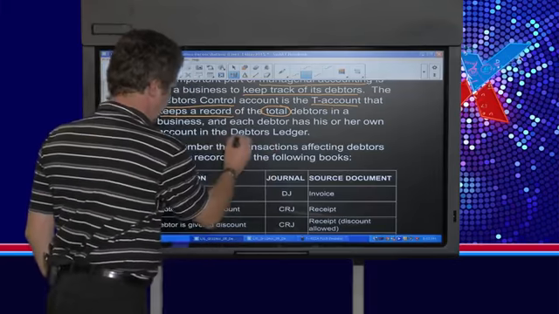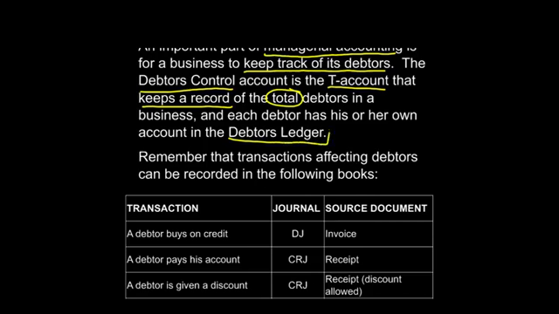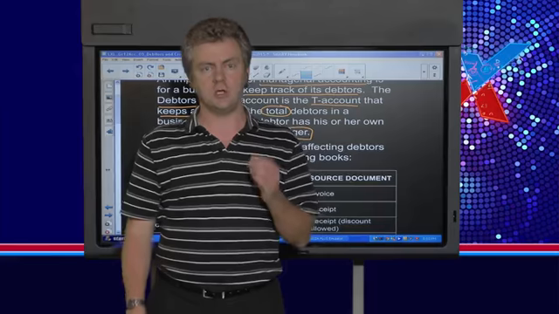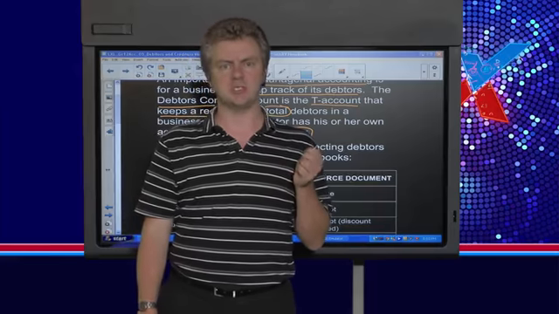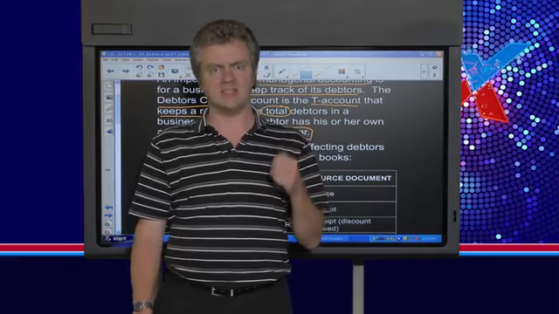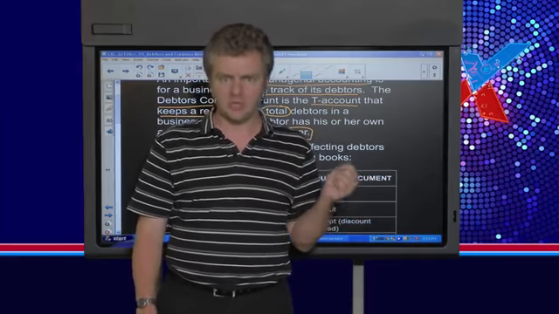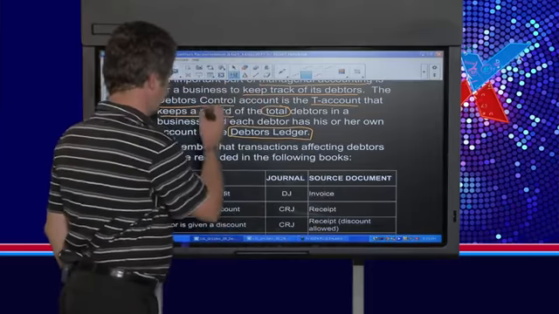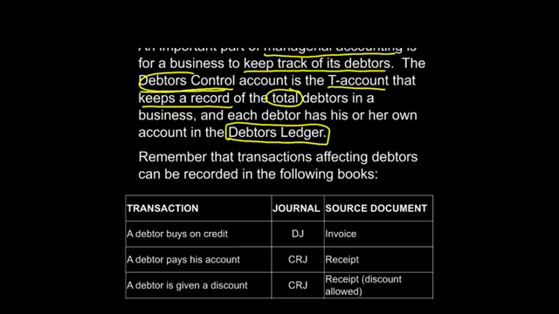And then there's a second part of control called the debtors ledger, and in the debtors ledger, also from grade 10 accounting, you should know that every debtor has his or her own debtors ledger account, which is that little statement that says what each individual debtor owes you. So it's very important to know the difference. Your debtors control account is a T account in the general ledger, which has your totals, and your debtors ledger account is the one that deals only with individual debtors.